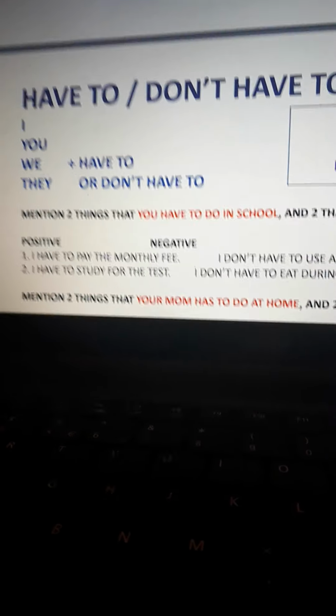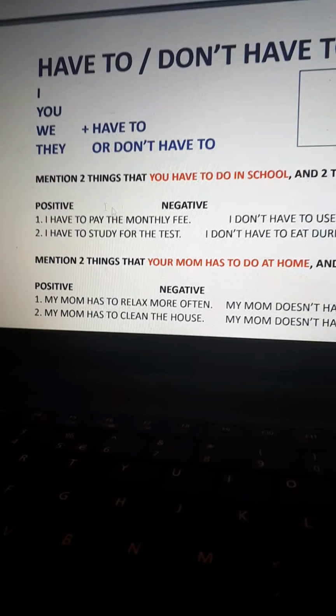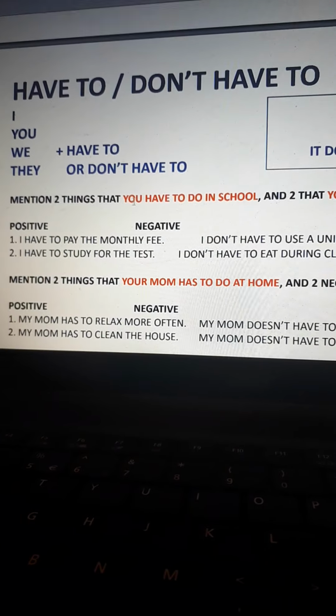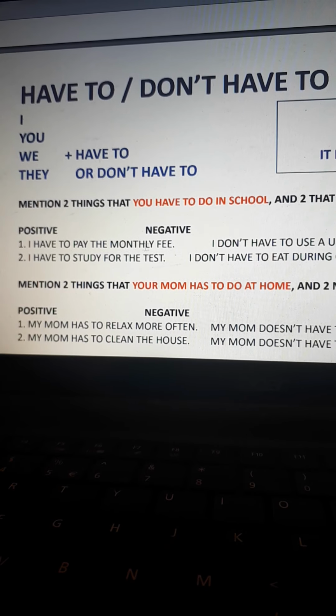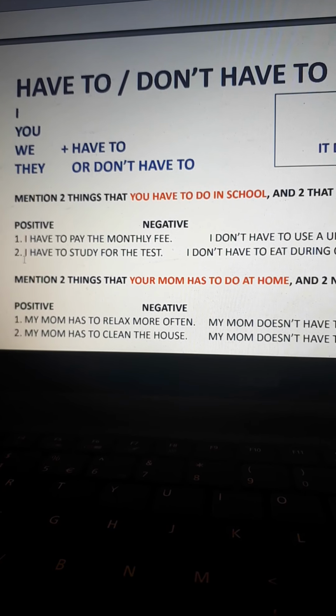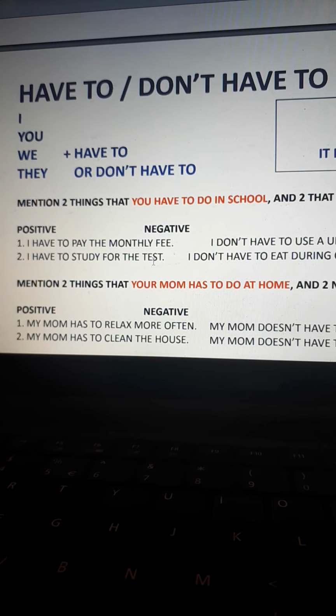Okay, so for this exercise we need to mention two things that you have to do in school and that you don't have to do. And for the singular form, two things that your mom has to do at home, and two negative. For example, in positive, I have to pay the monthly fee. Okay, I have to study for the test.